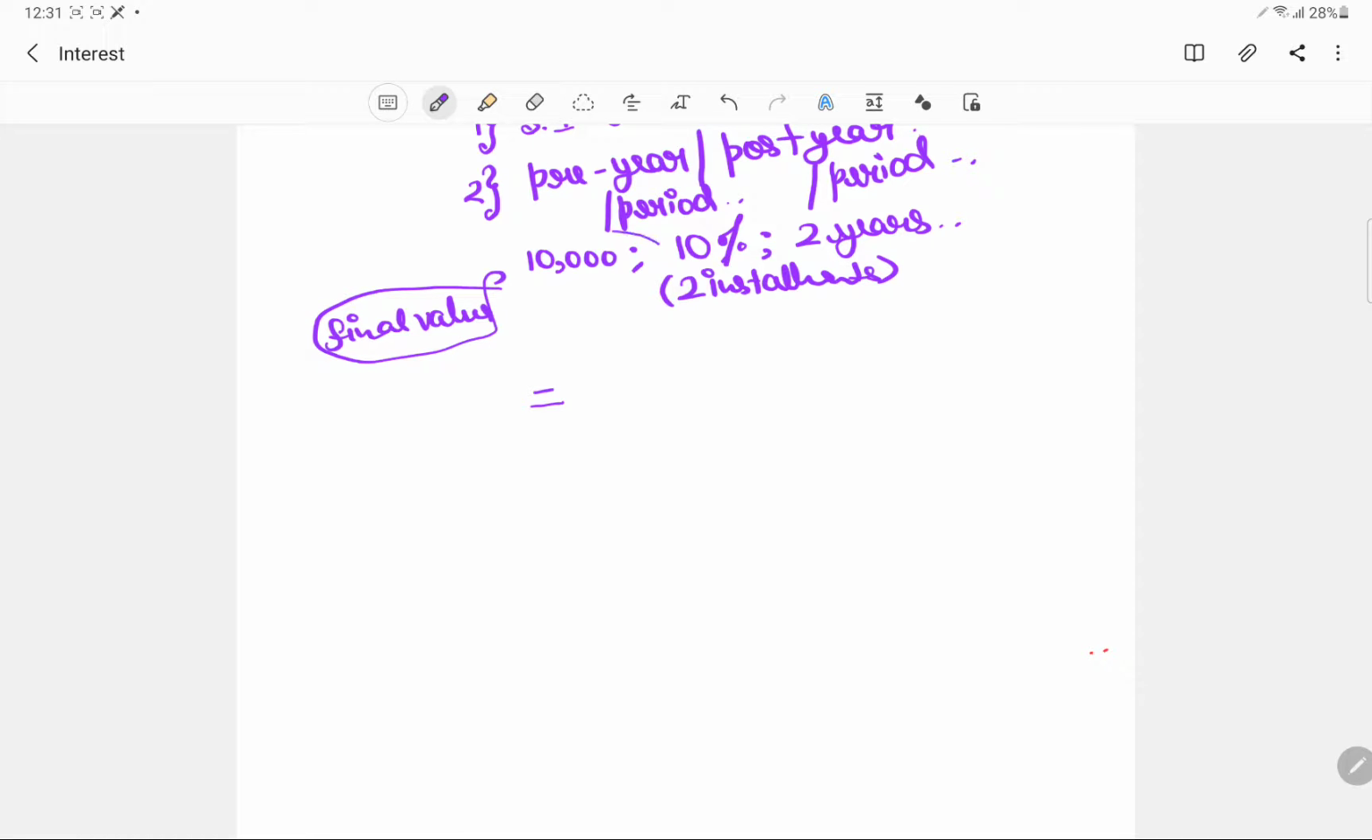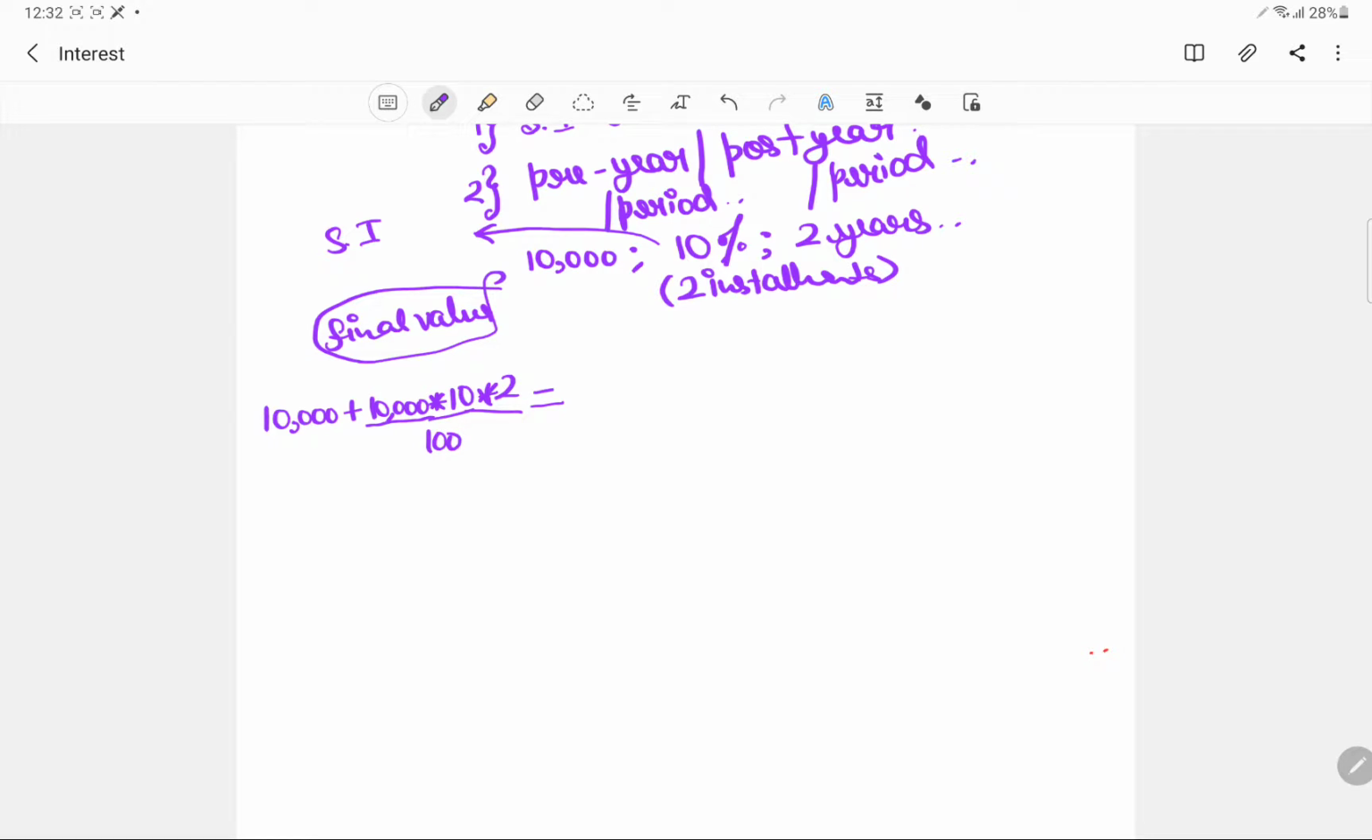Say this is simple interest. The final value, or the actual value that we are supposed to pay, this would be standard for everything. So the final value would be 10,000 plus, over this 10,000 you will be computing a rate of 10% for 2 years. So this is the actual value that you are supposed to pay.